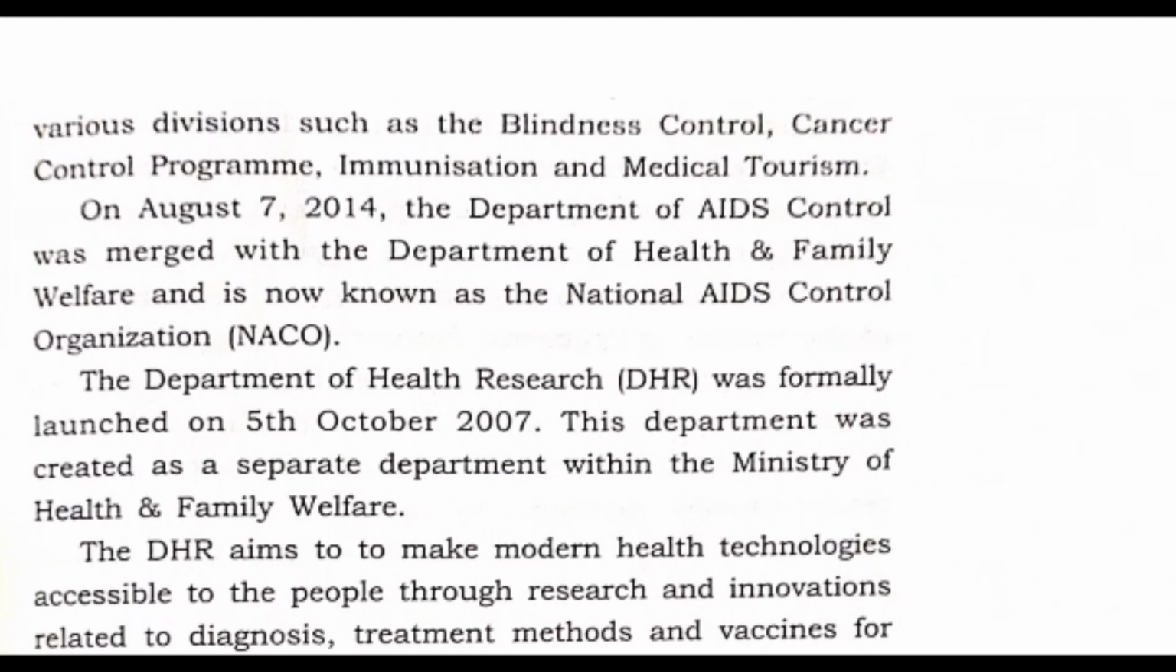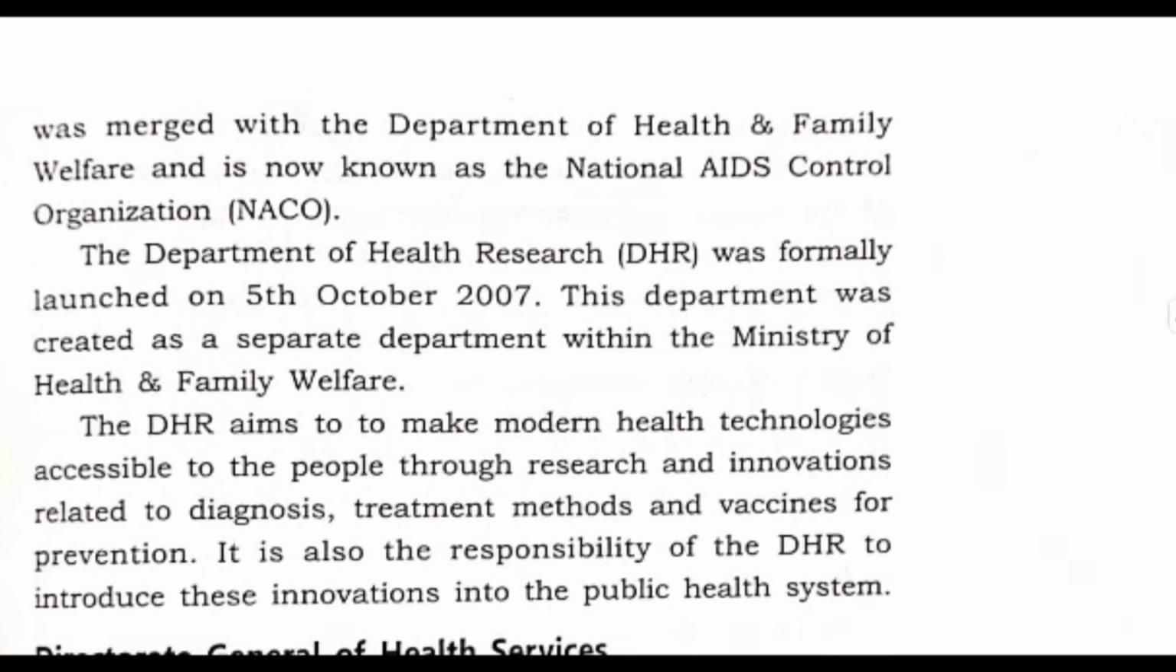So in the year 2014, on the 7th of August, what happened is that the Department of AIDS Control, which was a separate body, was merged or combined with the Department of Health and Family Welfare, and now they are known together as the National AIDS Control Organization, or NACO. Remember this full form, right?